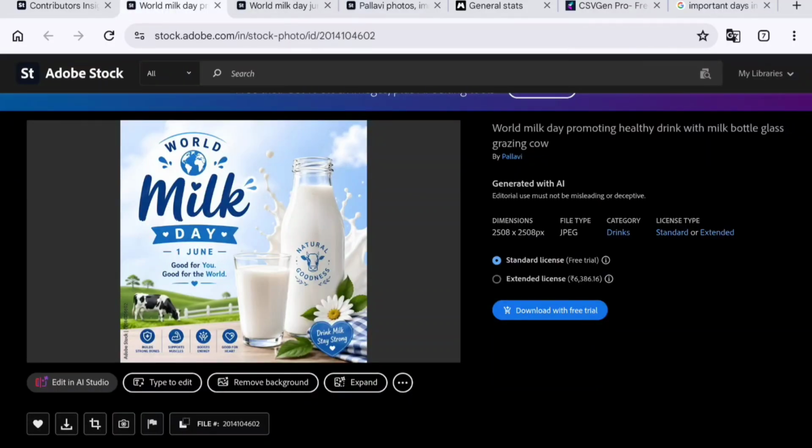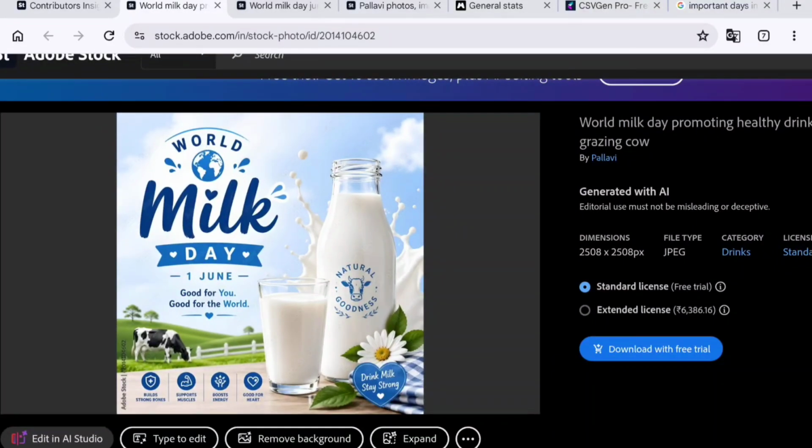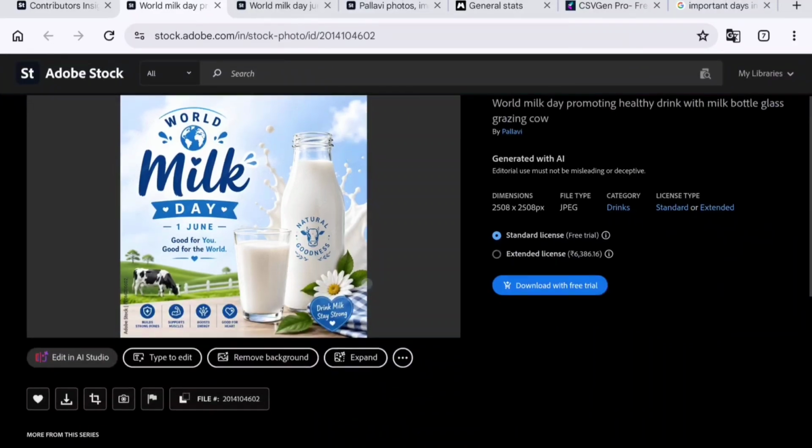Nothing else you have to do, you just have to paste your logo here, and give one border line where you can add a website, phone number, address, whatever you feel like adding, and this is a good to go post. So these are the best selling designs on Adobe Stock.